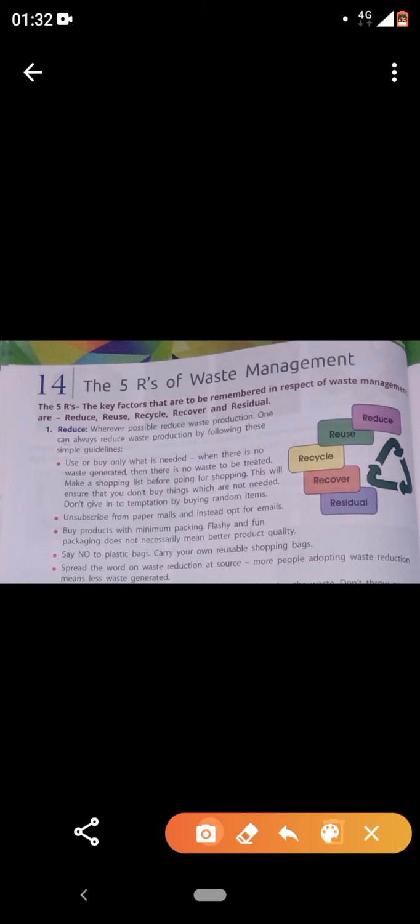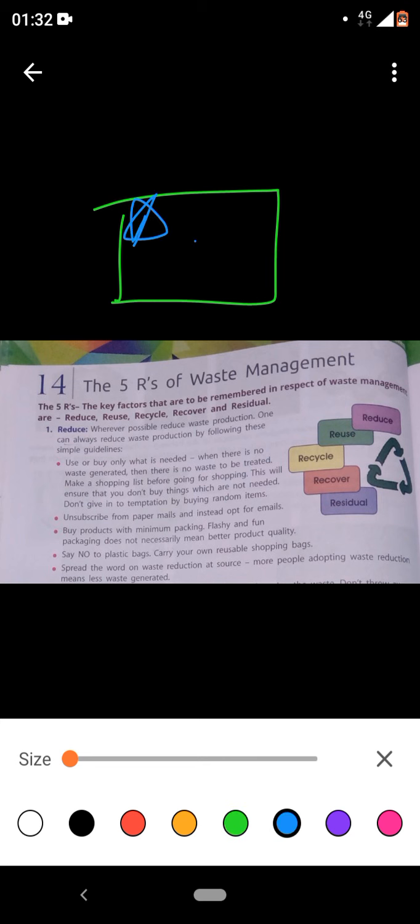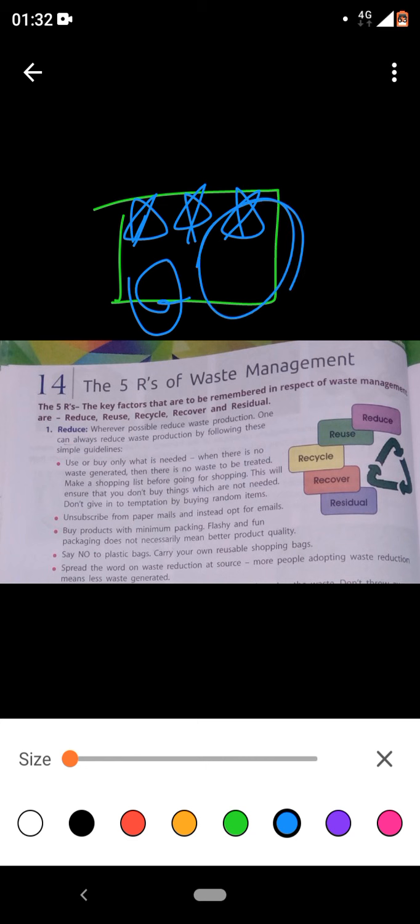Flashy and fun packaging does not necessarily mean better product quality. This is very important. If we see one product being covered with stars, with moon, with sun, and it looks very flashy. What do you mean by flashy? Very attractive. You'll think it's better quality. No, you cannot judge a book by its cover. Do you remember? Same thing, you cannot judge the product by its covering. Clear? So, better quality.